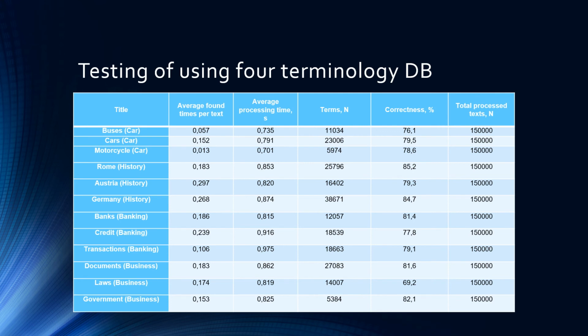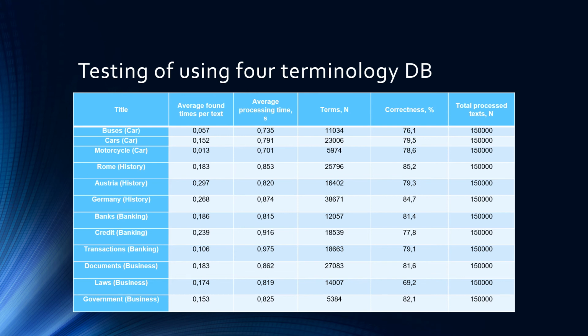About the testing of our implementation: in this table you will see the average times per text. For this we used several data sets related to car, history, banking and business, and in this case we selected the average processing time, the number of terms which we found, and the correctness level, presented as the ratio of the total number of terms which we have to the terms that we found.